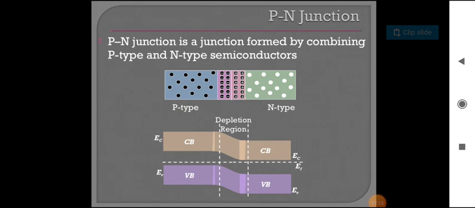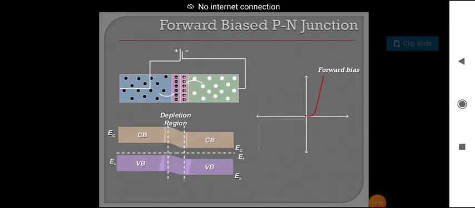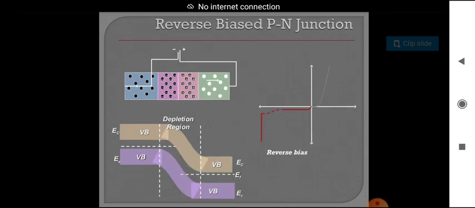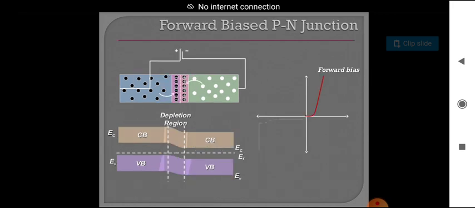See here, this is a PN junction, in forward bias. We have to know what forward bias and reverse bias are, and I will explain here. This is the reverse bias PN junction. Forward bias means suppose I connect a battery to this PN junction such that the P side goes to the battery's positive terminal and the N type to the battery's negative terminal. This is called a forward biased PN junction.